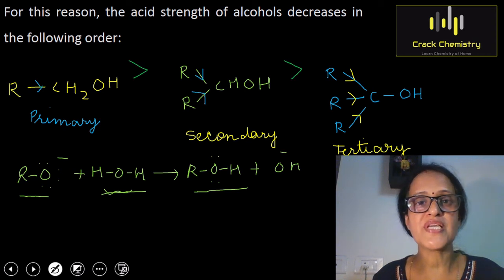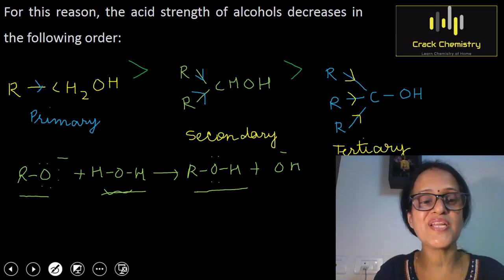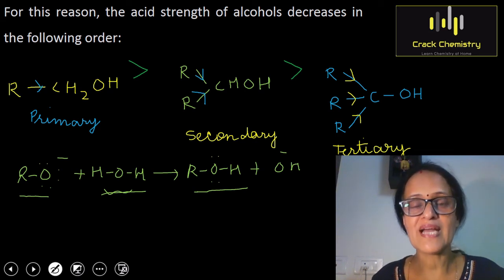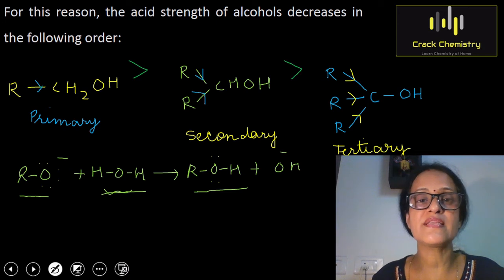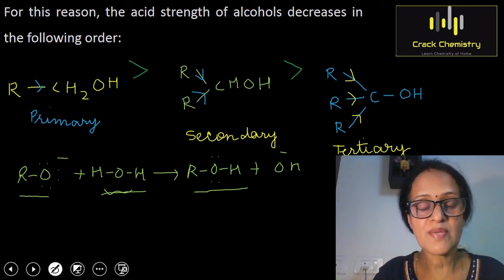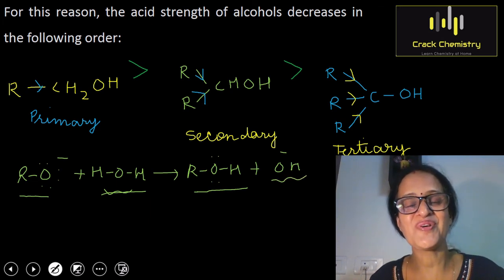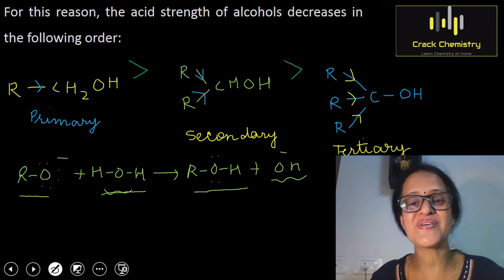With the help of this reaction, you can see that water is more acidic than alcohol, because in this reaction water is donating a proton to the alkoxide ion, not the alcohol donating protons. So we can come to a conclusion that alcohols are weaker acids than water. Similarly, alkoxide ions are a stronger base than hydroxide ion, because you can see here that out of alkoxide ion and hydroxide ion, alkoxide ions are accepting a proton.